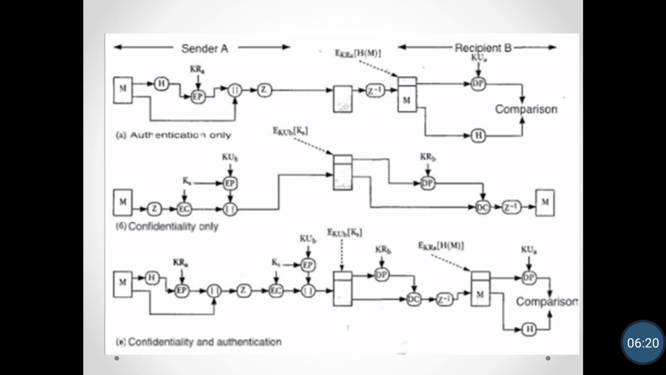So for decryption of this message, to get the session key we use the private key of B, and for the hash code we use the public key of A. At the end we compare our hash code for the authentication. In this diagram we are achieving authentication and confidentiality both.